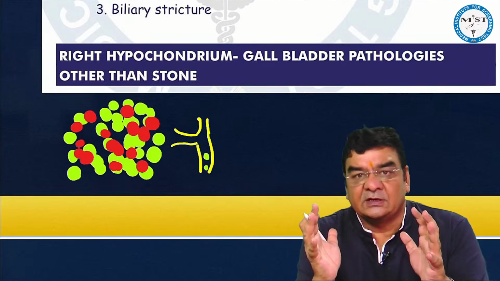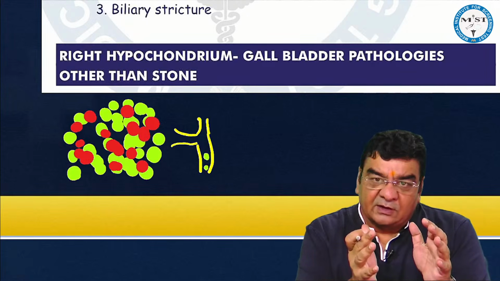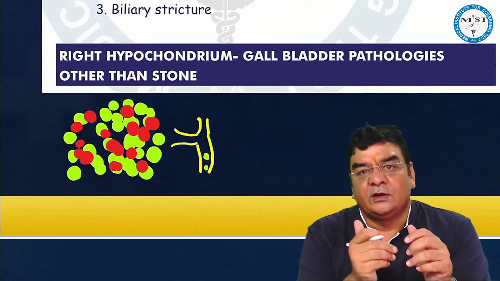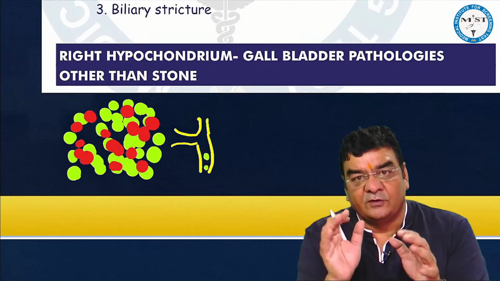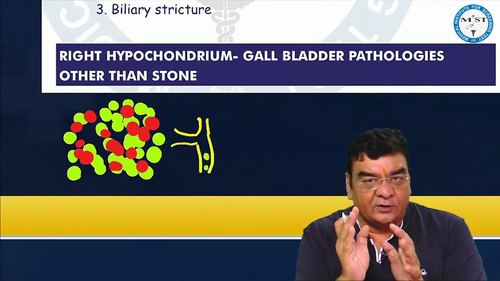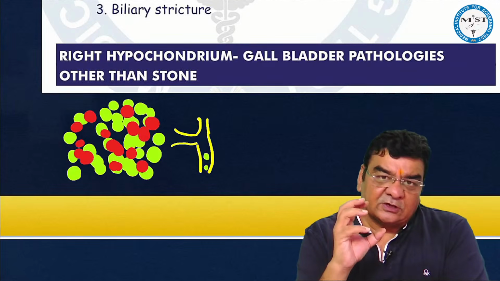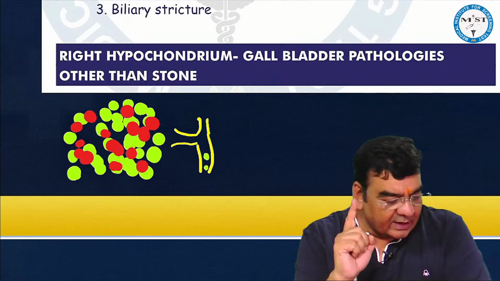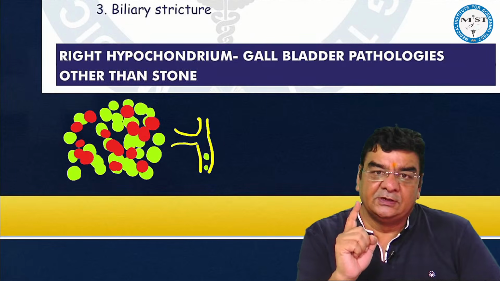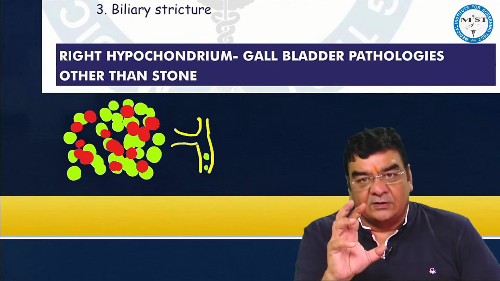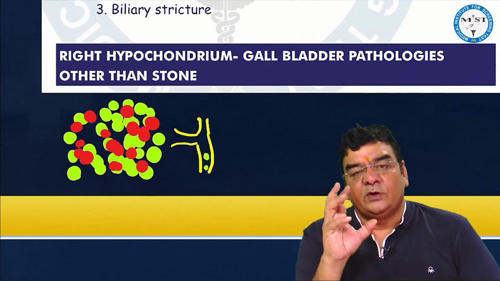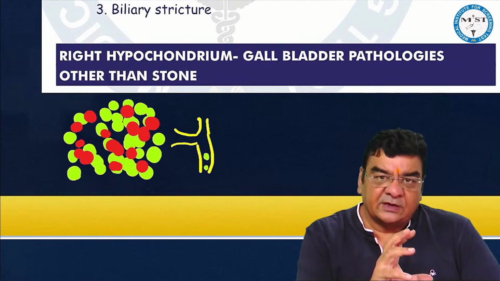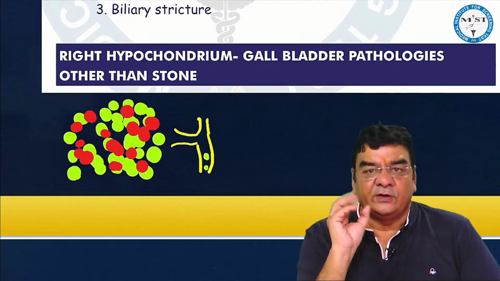If this is the case and the patient has come to you when the collection is localized in the subhepatic area, before it causes all that peritonitis and stuff, the first and foremost thing, all the great doctors know: for a localized collection of pus anywhere inside the body, we do ultrasound guided catheter drainage, right? Whether we talk about empyema thoracis or empyema gallbladder, appendicular abscess, pancreatic abscess, breast abscess, ultrasound guided catheter drainage can be done.